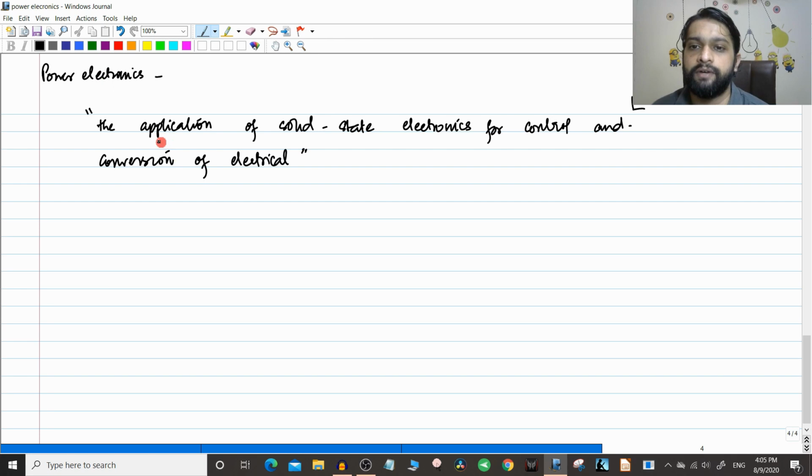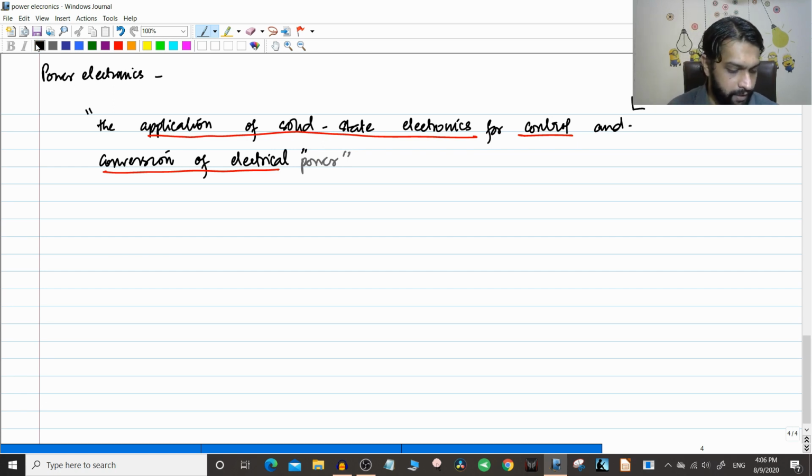So what is power electronics? It is the application of solid state electronics. What are those solid state electronics? We will see in the future videos. For the control and conversion of electrical power. So that is the explanation of power electronics.